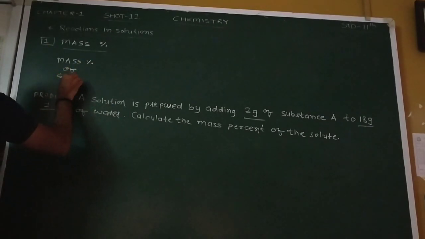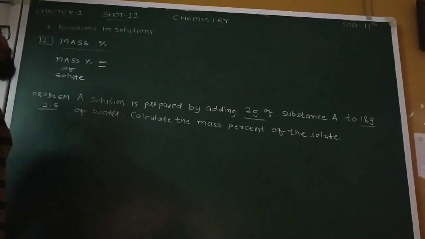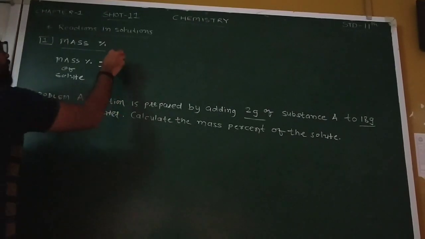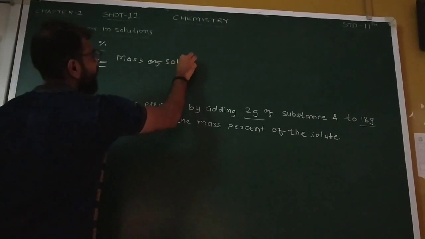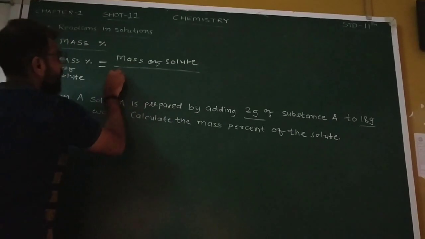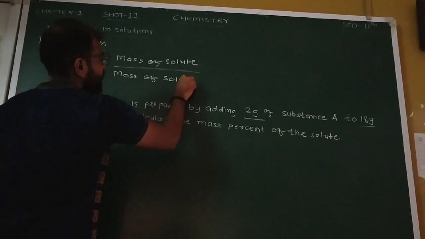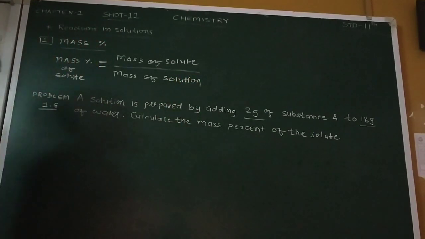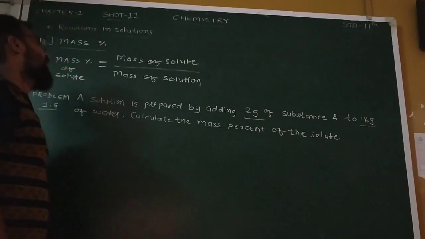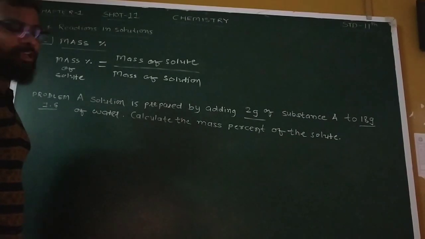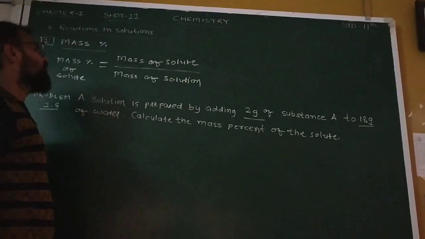There is a formula: mass percentage of solute is equal to mass of solute in the numerator upon mass of solution in the denominator. This is the formula to calculate the mass percentage of a substance.